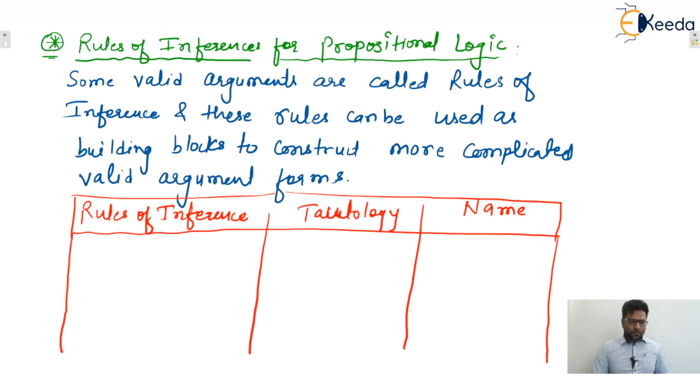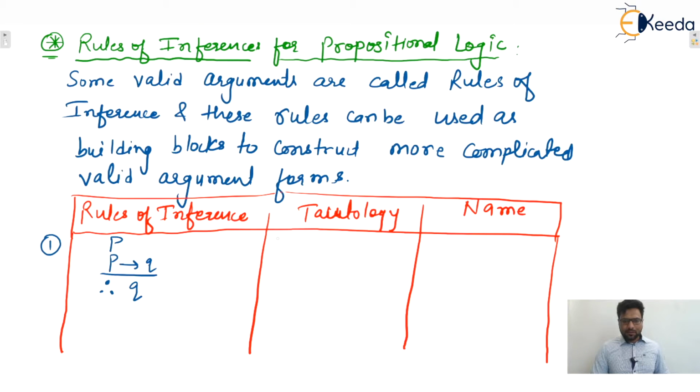The first one is this argument: the first premise is P, the second premise is P implies Q, therefore Q. All rules of inference are valid. How to check it?